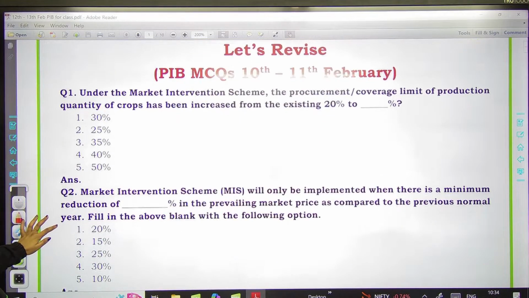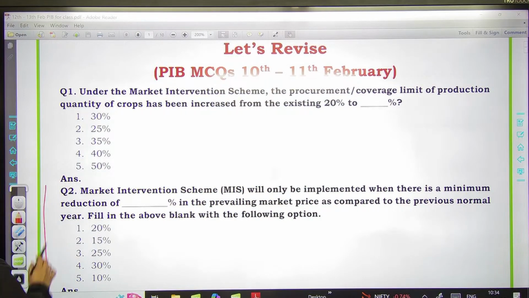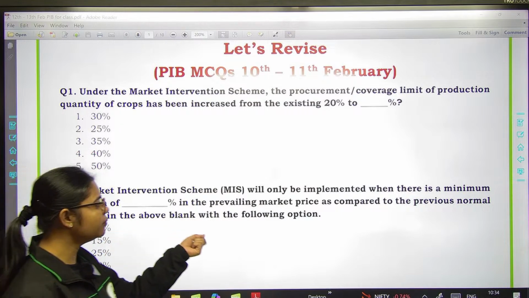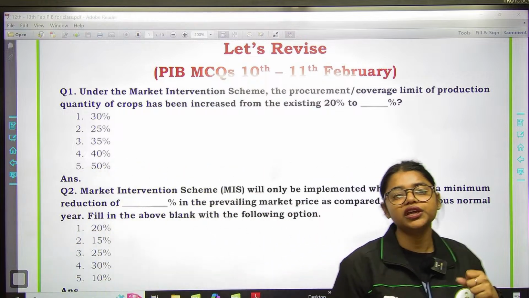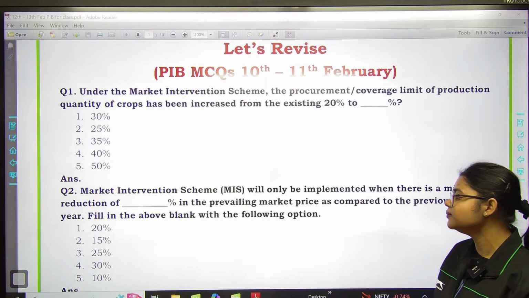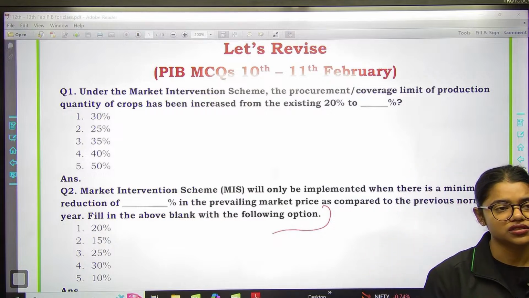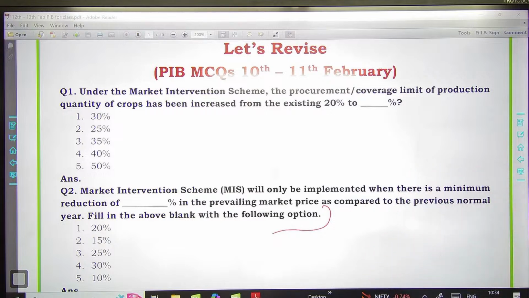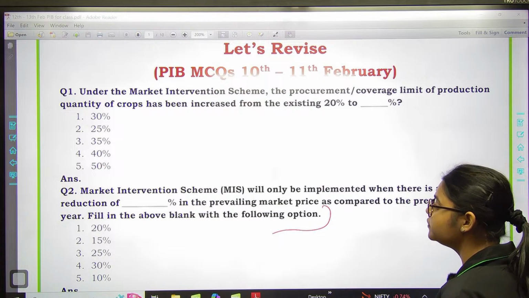So this is your second question, and I had given you this as your homework question. Now tell me the correct answer. Market intervention scheme will only be implemented when there is a minimum reduction of dash percentage in the prevailing market price as compared to the previous normal year. Fill in the blank with the following options. Now you have to tell me when this particular initiative will be implemented.